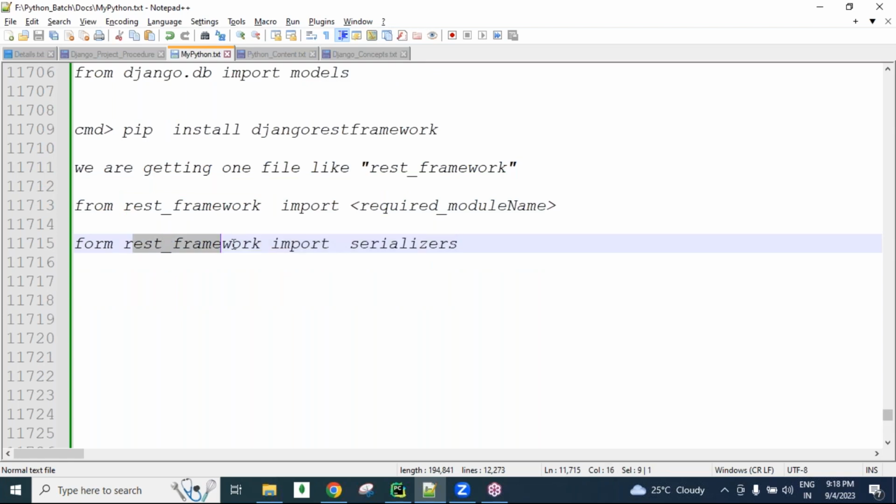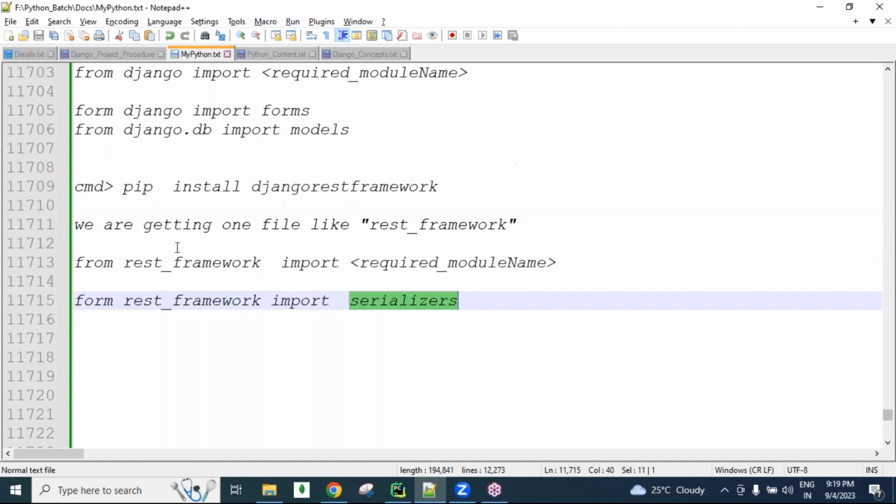Starting I said why Django REST framework is in demand: Django REST framework has more predefined modules, classes or methods. Because of those, we are not required to write more lines of code. Ready-made lines we are getting automatically. That's why Django REST framework is in demand. We can import this module and later use it. Is this clear so far?